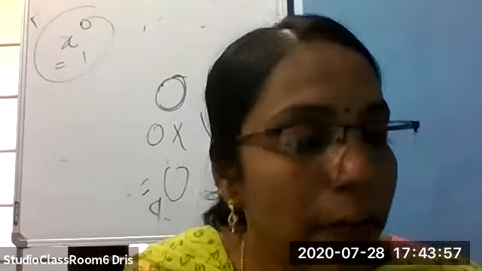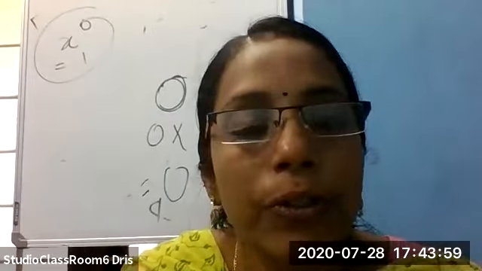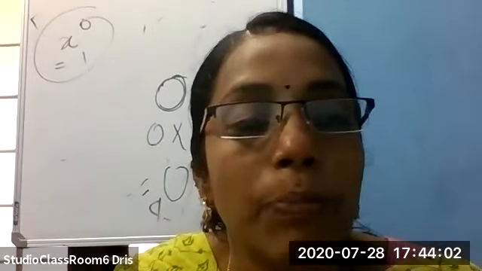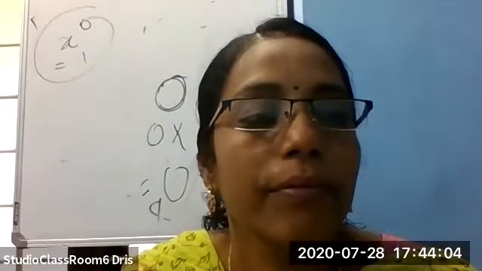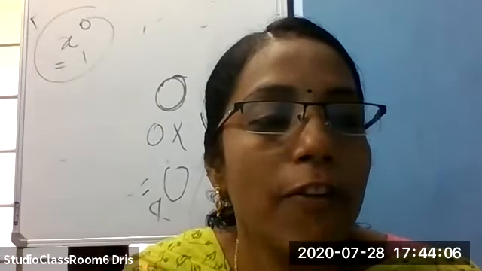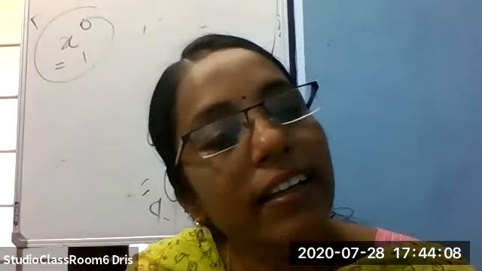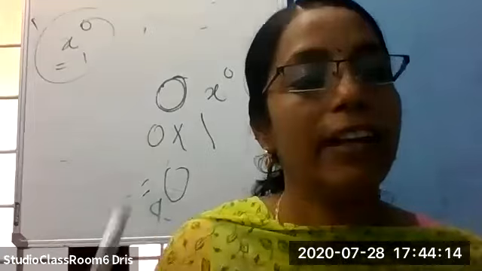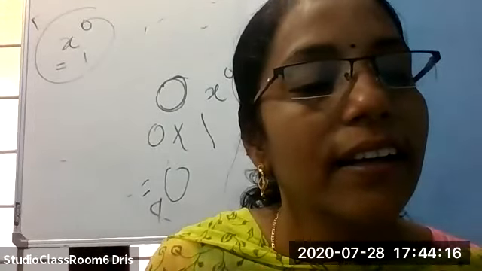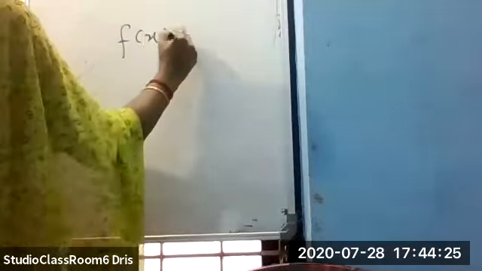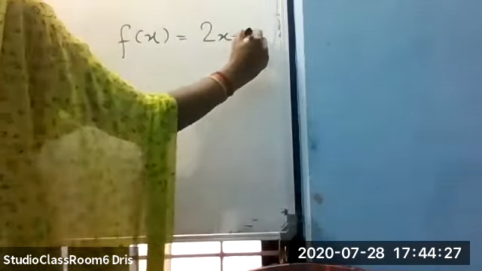Example is f of x equal to 2x plus 3. You can write like this.